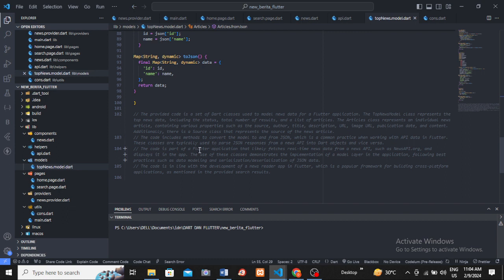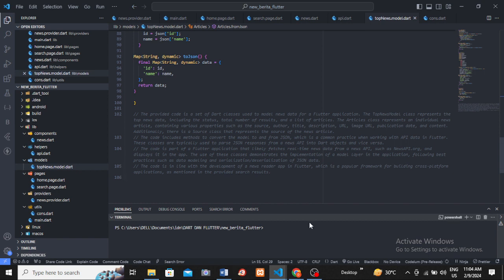The code includes methods to convert the model to and from JSON, which is a common practice when working with API data in Flutter. These classes are typically used to parse JSON responses from a news API into Dart objects and vice versa. The code is part of a Flutter application that likely fetches real-time news data from a news API, such as News API org, and displays it in the app.